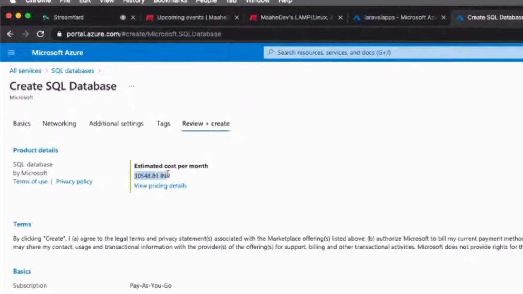So you see here, approximately 30,548 rupees is the cost per month for this. The reason is because we are using a production grade database. So as I said, this is just for testing.